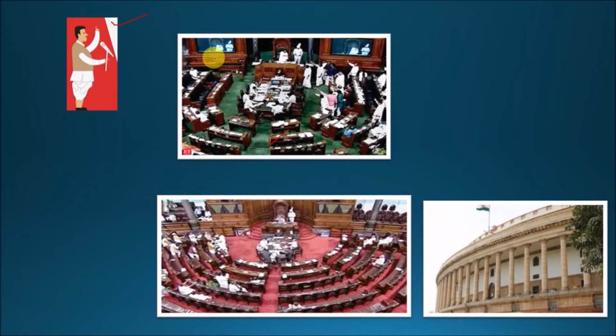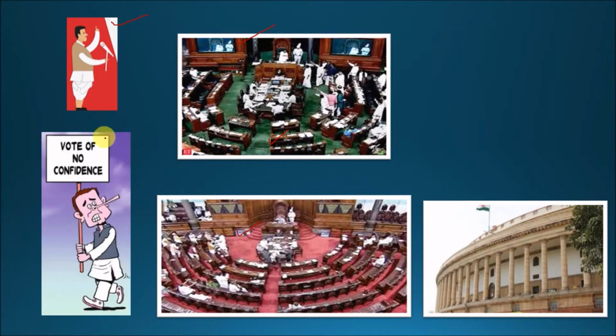For example, for a simple resolution by the Lok Sabha, simple majority is used. For the vote of no confidence, absolute majority is used. Similarly, for impeachment, we require two-third majority. So what is all this? What is the difference between all of these? In a very short video, we'll be able to remember what are the kinds of majority used in the Indian polity.